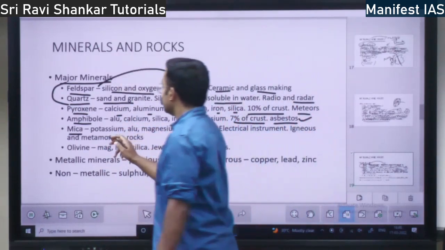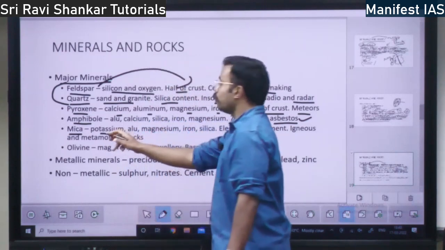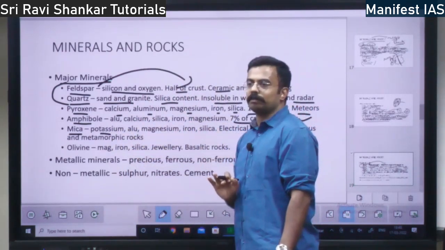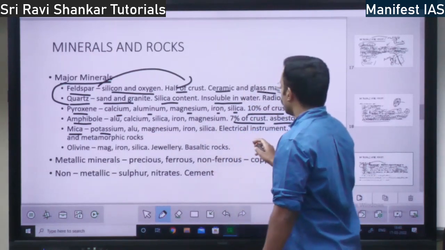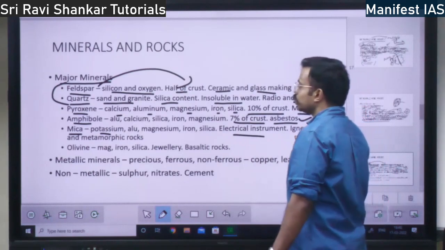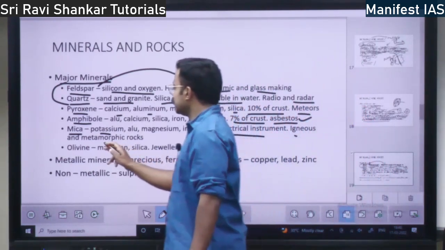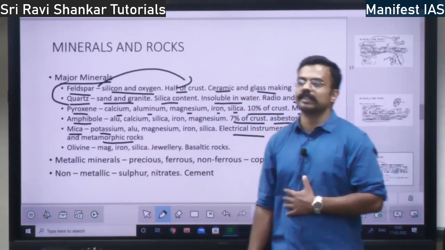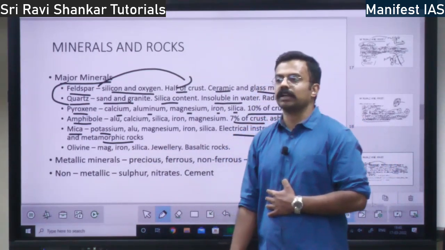Mica has potassium. You need not know the elements, it's difficult to remember, right? Mica is used in electrical instruments, and it is found in igneous and metamorphic rocks. I will discuss what is igneous and what is metamorphic rock.